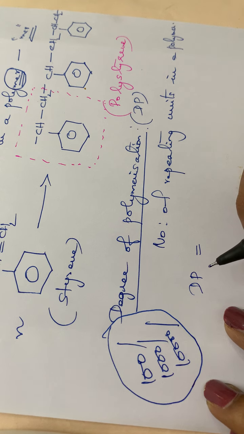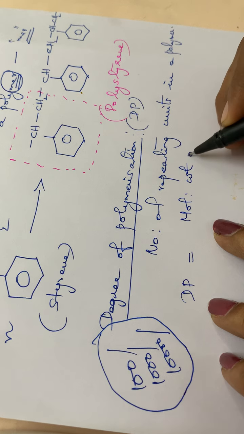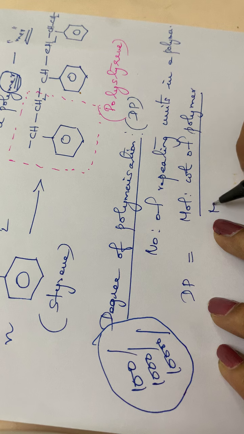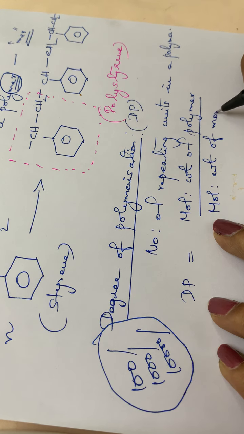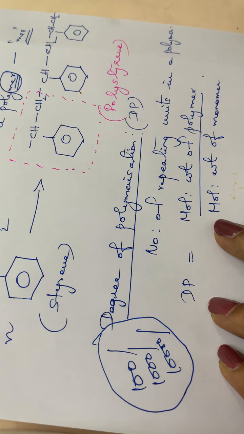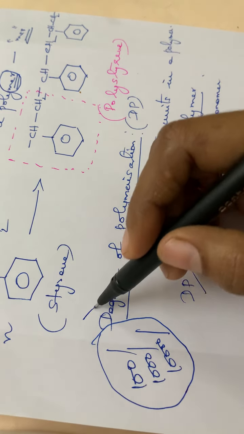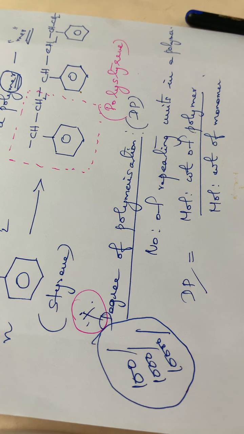I am representing it as DP. DP is equal to molecular weight of the polymer divided by molecular weight of the monomer. So using this formula, we can calculate the degree of polymerization: the total weight of the polymer divided by the molecular weight of the particular monomer or a single part. So that gives the degree of polymerization. This definition is important.